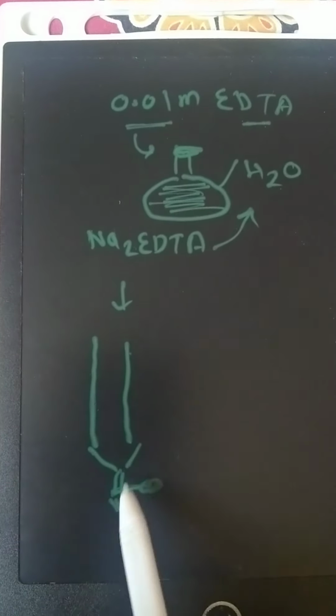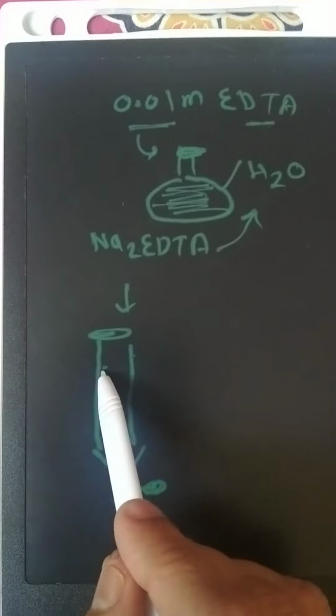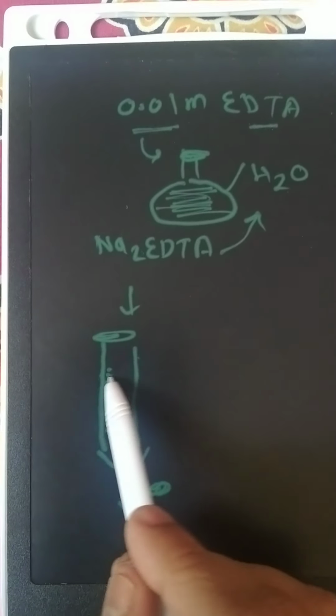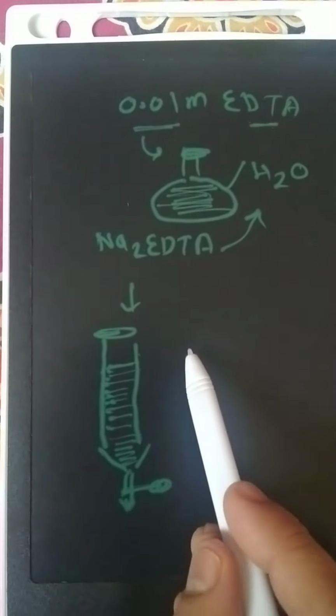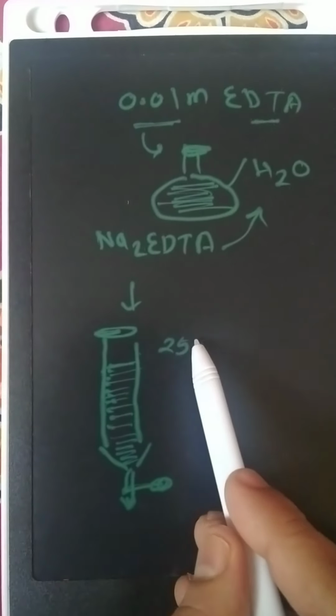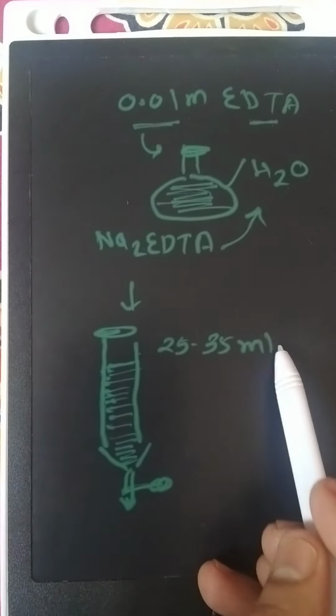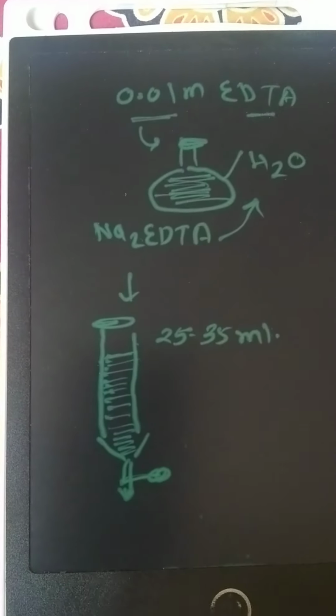Airtight burette with this cork. You have to fill the EDTA in this. How much of the volume is required for determination of hardness? From 25 to 35 ml is sufficient for titration.